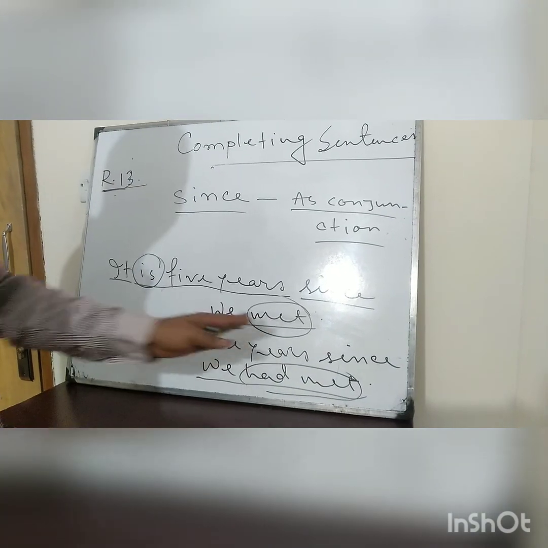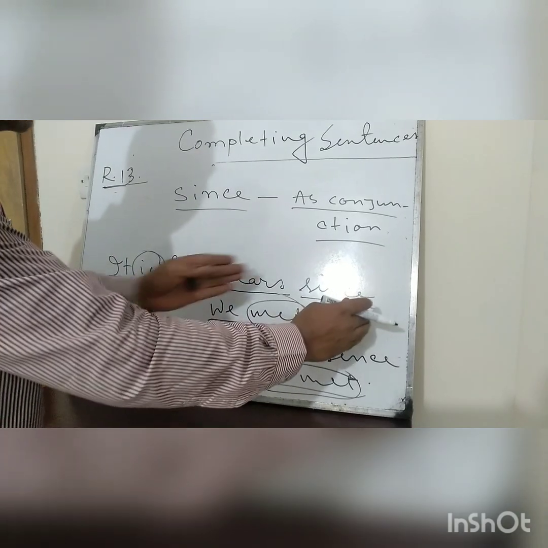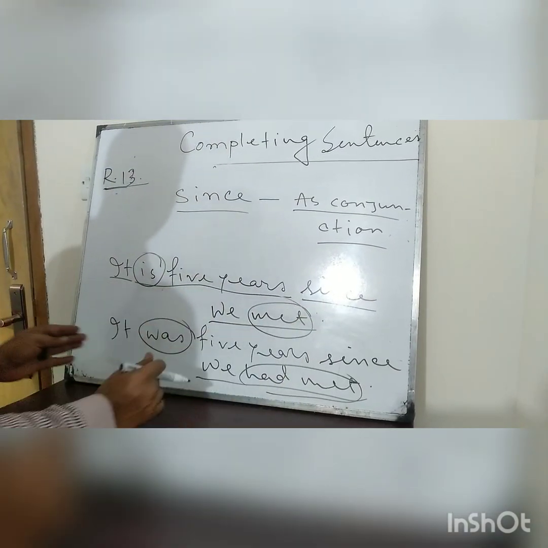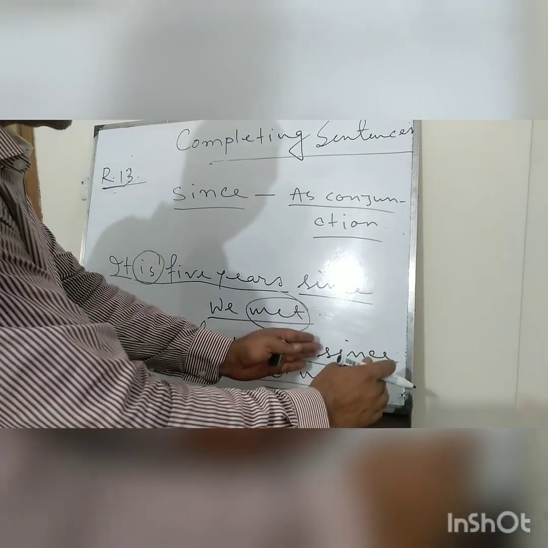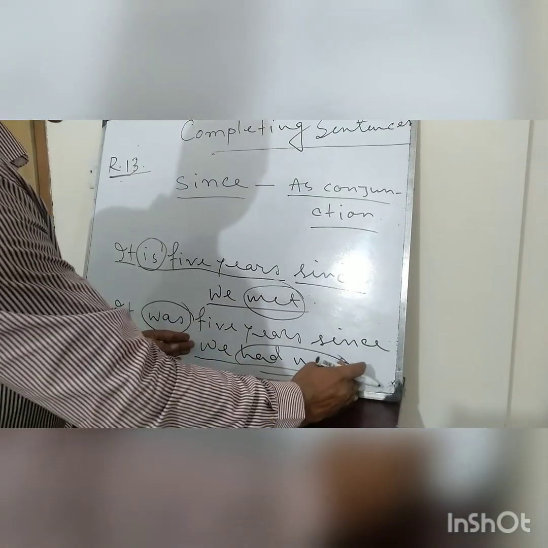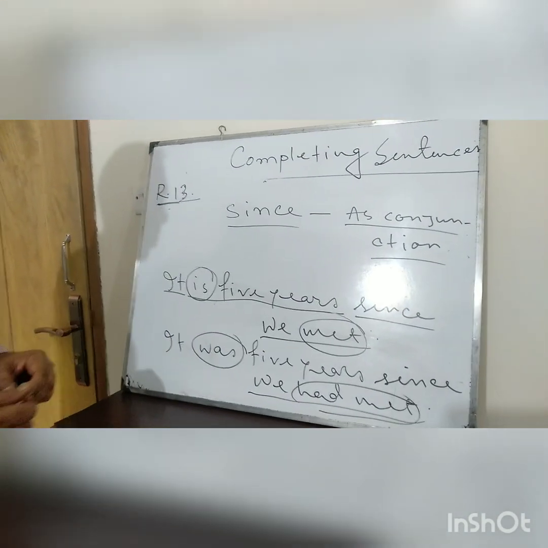Just see, we met. It is present tense. This part is in the present tense, so we have written it in the past indefinite tense. This portion is in the past indefinite tense, so the right side we have written in the past perfect tense. Now let's go to rule number 14.